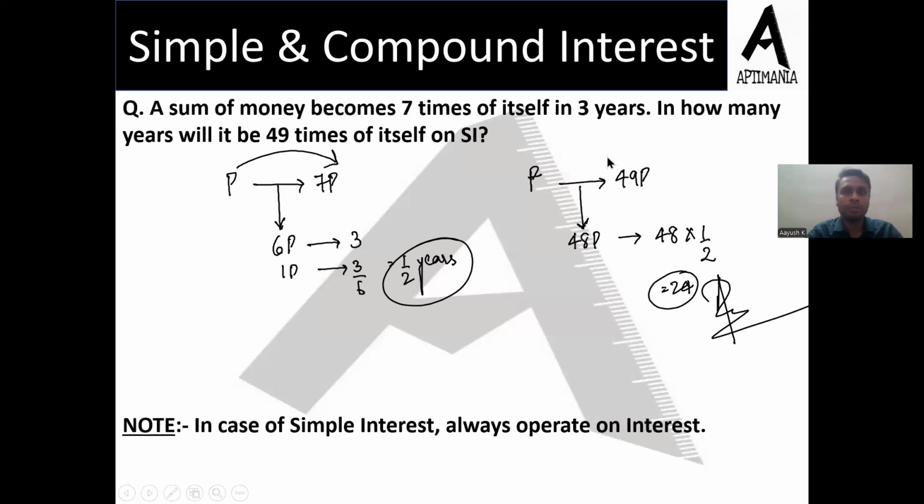So as of now, what you are supposed to do is, I'll forward you the sheets. You'll find your sheets on the app. You have to solve the questions. For sheet number 1, solve questions 1 to 5. For sheet number 2, solve questions 1 to 6. For sheet number 3, solve questions 1 to 5. This is the homework you have to complete before the next session. We'll continue with CI in the next session and wind up the topic. Thank you.